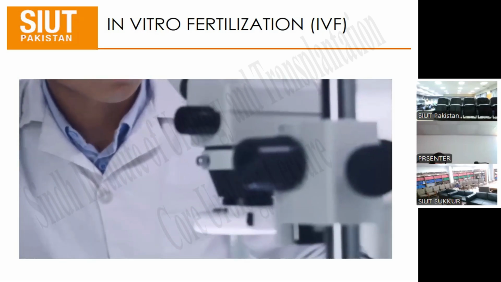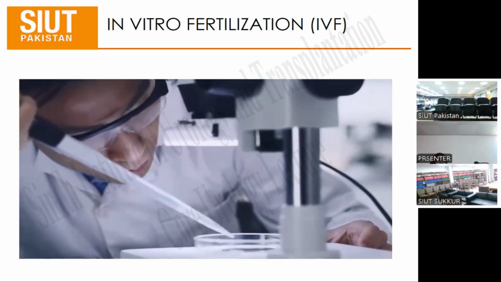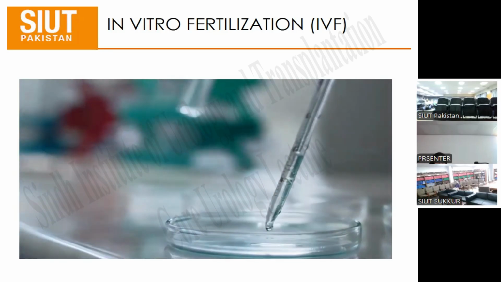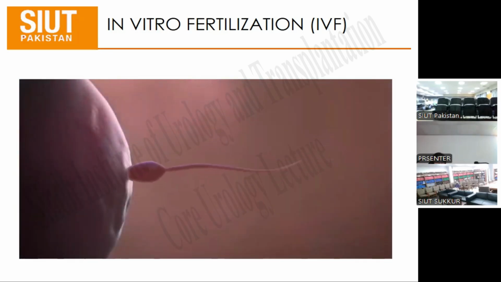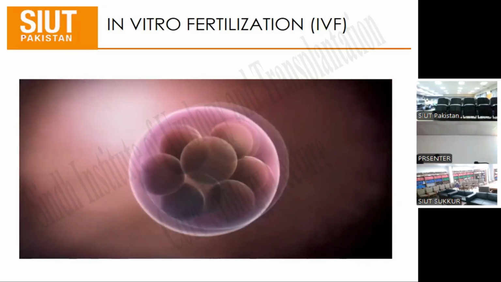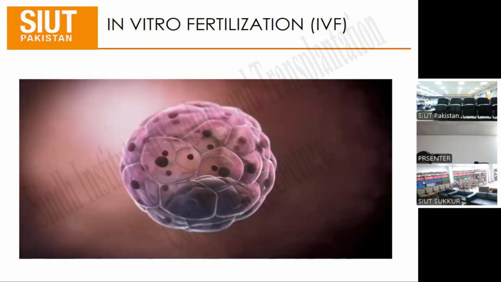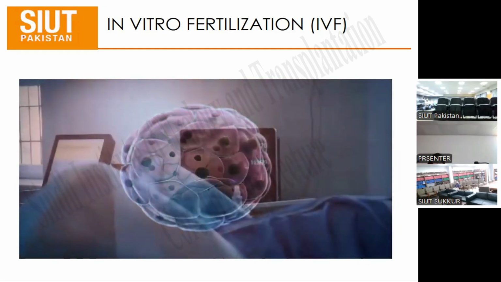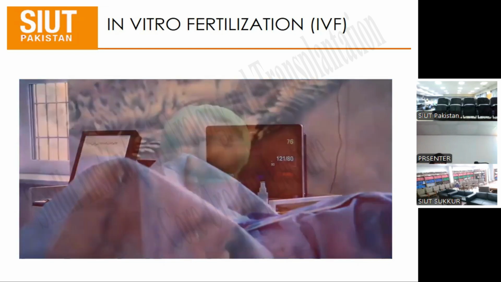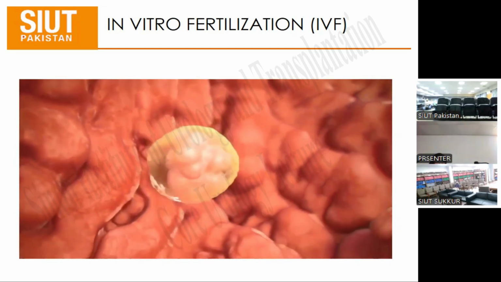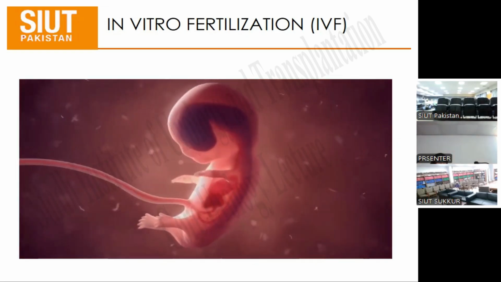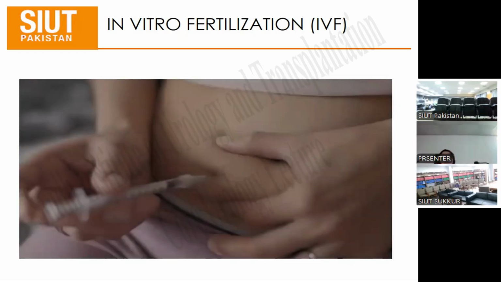Now comes the part everyone's most familiar with: combining sperm with your best eggs. In IVF, the egg and many sperm are left in a laboratory dish to fertilize on their own. The fertilized egg then divides its cells until it reaches the blastocyst stage 5 to 6 days after fertilization. Multiple embryos are then transferred back into your uterus in the hopes that at least one will implant itself and begin to develop. To find out how your baby grows and develops each month, please watch my next video.